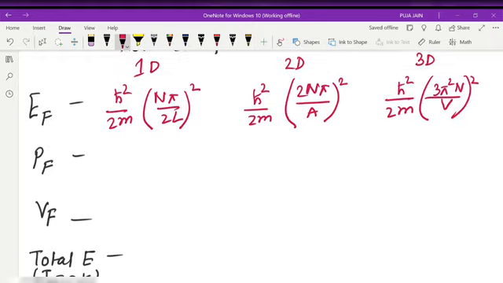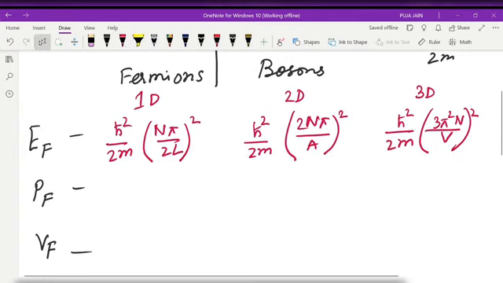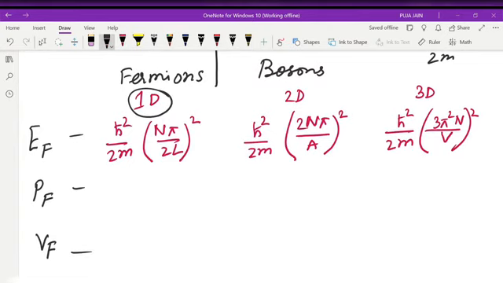Now another important thing, since this is 1D, this time it will be in the denominator. 2D, so 2 in the denominator. 3D, so we will get 3 in the denominator. So this is the important thing which you need to know.